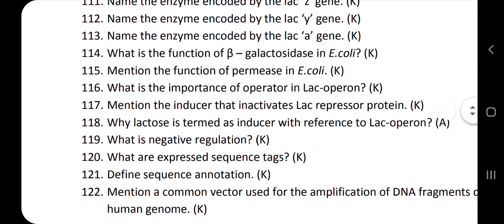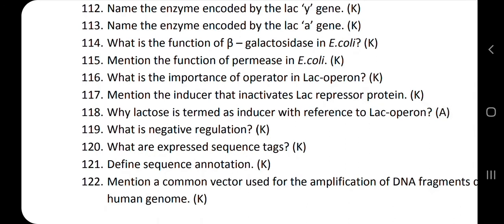Next question. What is the function of beta-galactosidase in E. coli? As you all know, the E. coli requires the source of energy only from the carbon compounds.